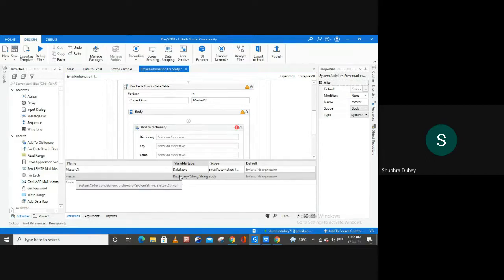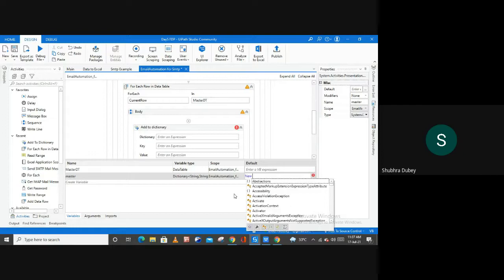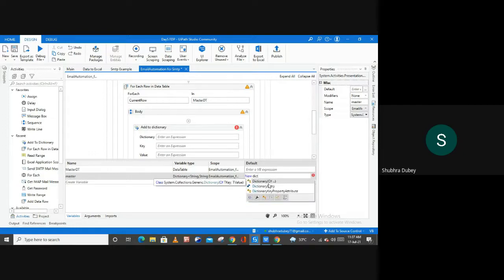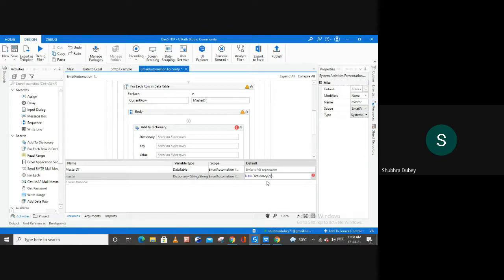Now let me show you. Here we have a dictionary of type string and string, string for key and string for value. Again, let me change the scope to the highest scope, and inside of this default field, what I can do is simply type new Dictionary of string, string, with a comma, and then string for the value also.